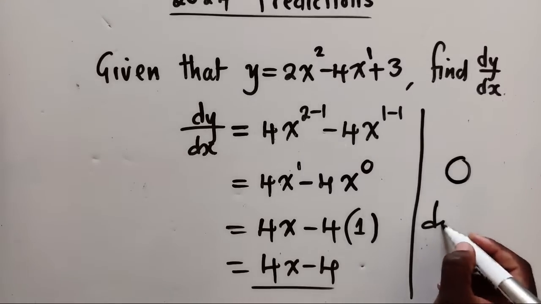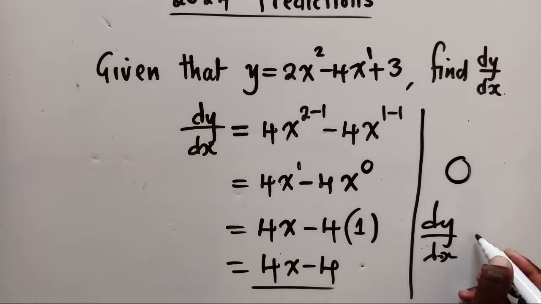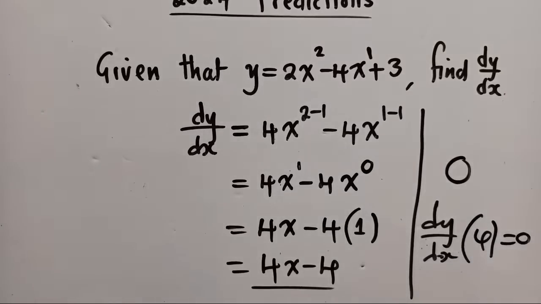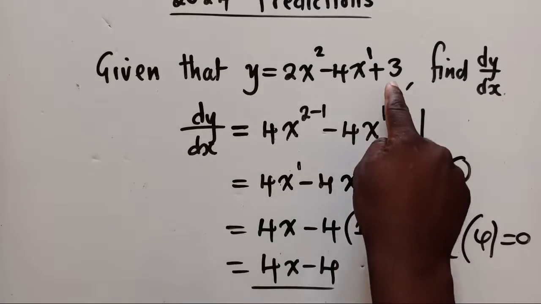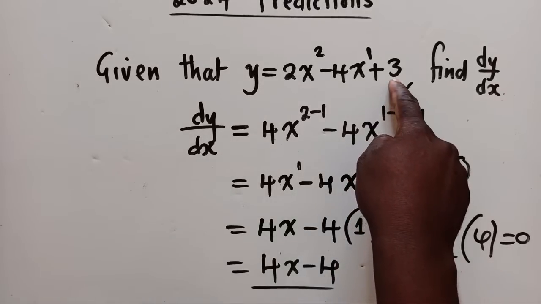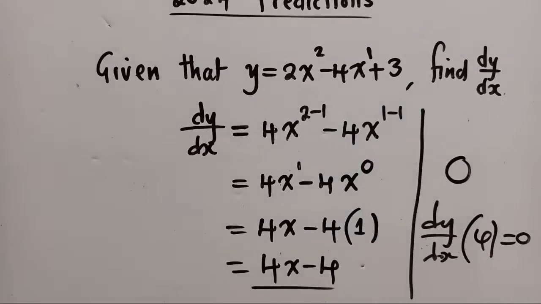What is the dy/dx of a 4? It will just be a 0. Of any number which has got no letter, it will just be a 0. So the moment you see that a number has got no letter, just leave it. Don't do anything to it. That's all. This is what I can tell you.